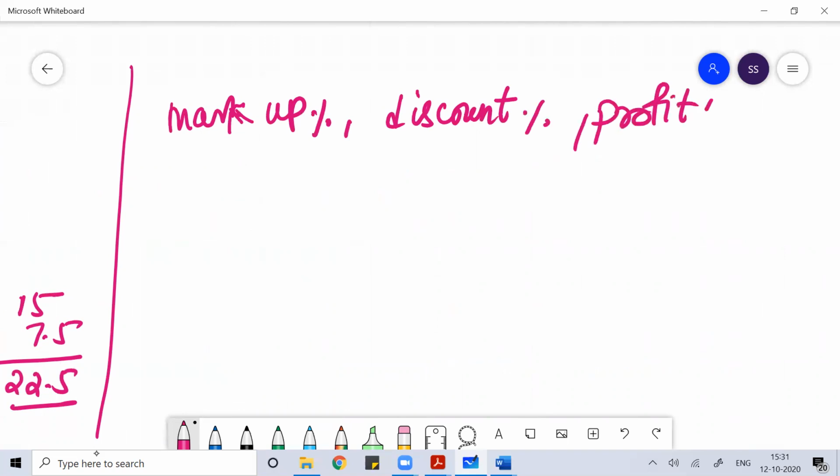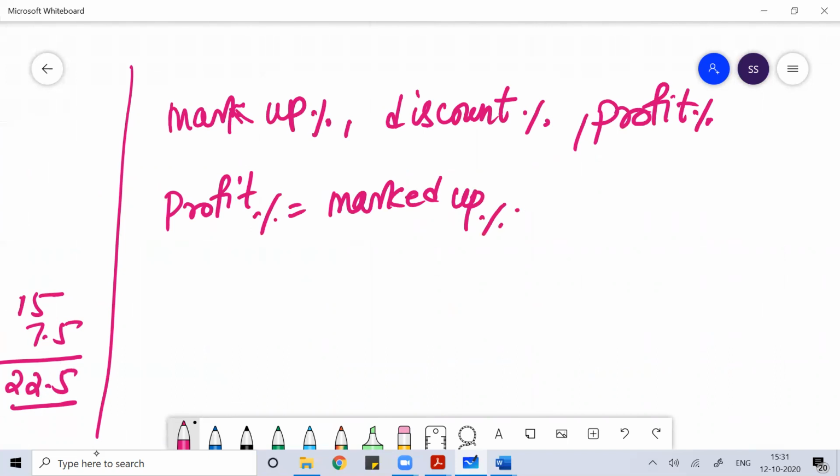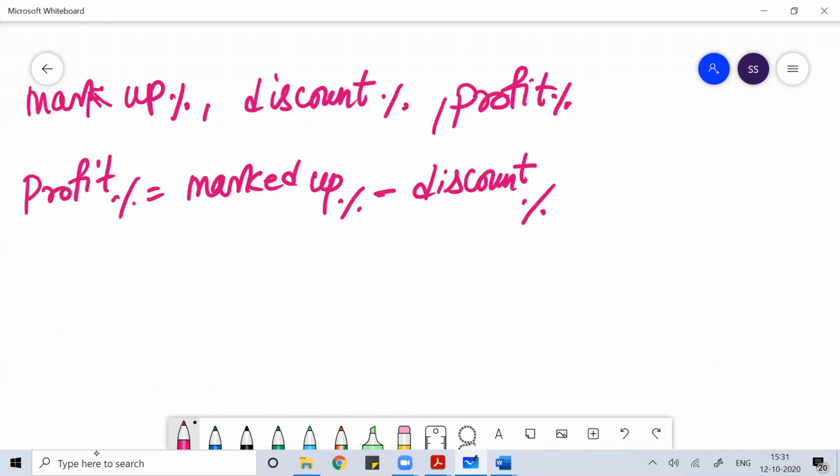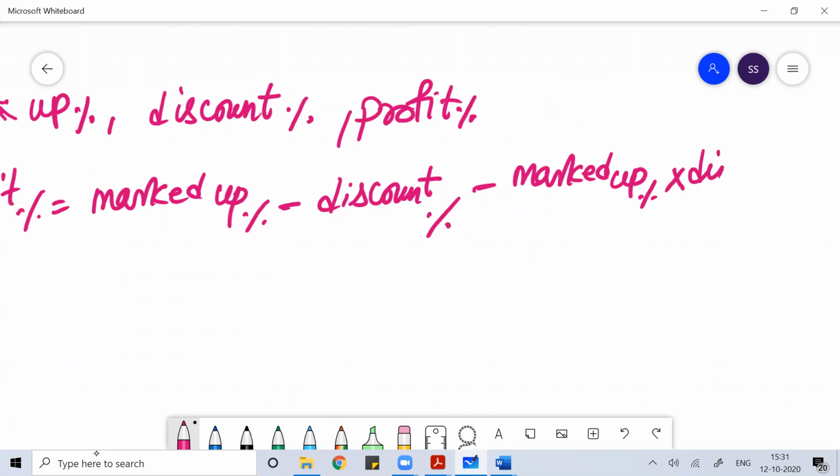The relation is: profit percentage is equal to marked up percentage minus discount percentage minus marked up percentage into discount percentage, divided by 100.